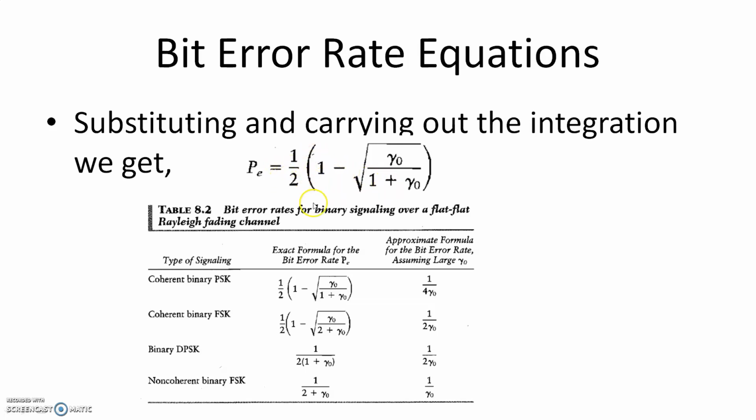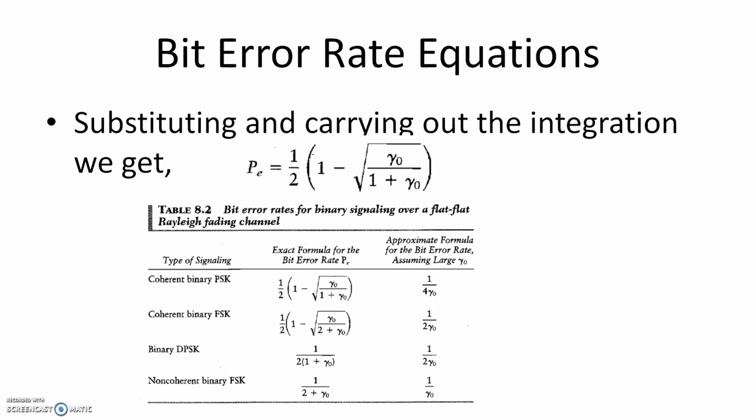Pe is 1 by 2 into 1 minus the square root of gamma 0 divided by 1 plus gamma 0. So gamma 0 represents the average value of the SNR. Okay, so it is actually SNR divided by 1 plus SNR. Take the square root of that, 1 minus the square root of SNR by 1 plus SNR. So that will be the probability of error. This equation you can study by yourself.